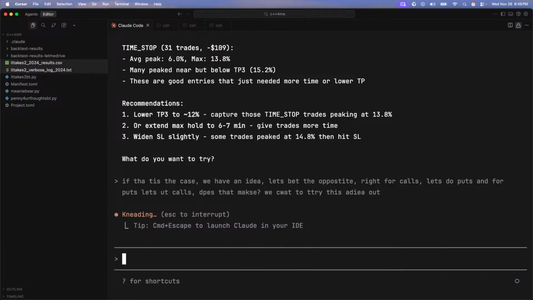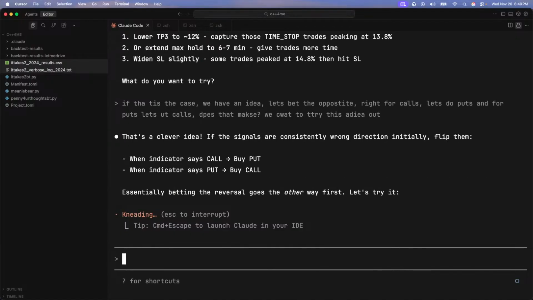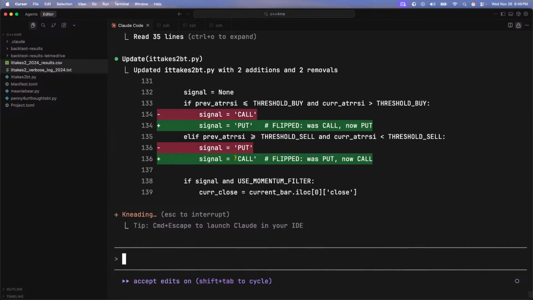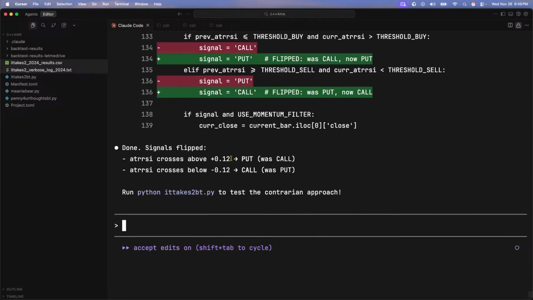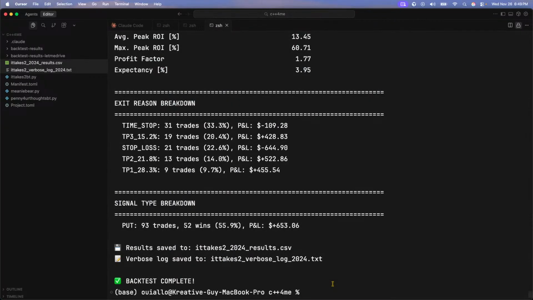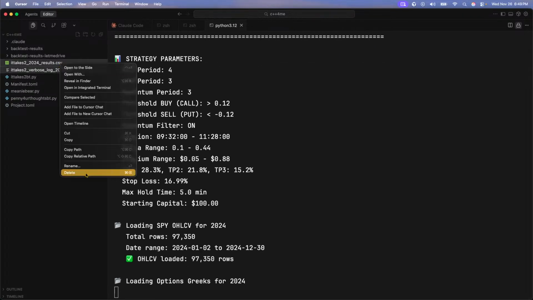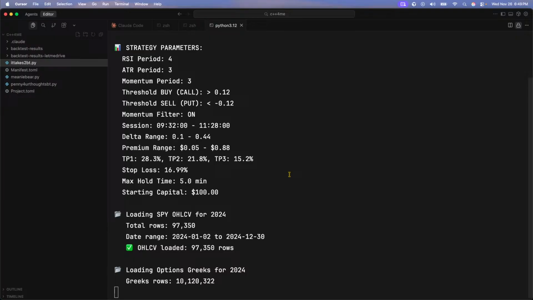Yeah, I agree. That's a clever idea. The signals are consistently in the wrong direction initially, so let's just flip it and see how that works. I'm just trying some stuff out. This may be interesting, y'all. I could just throw those in the trash because I don't need that right now.